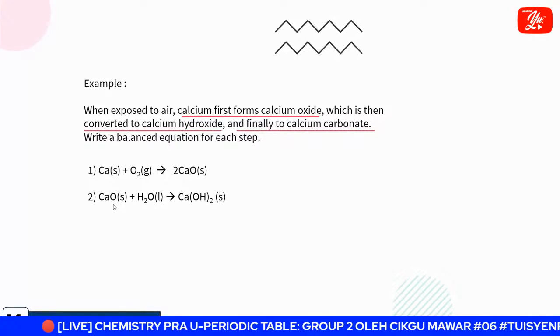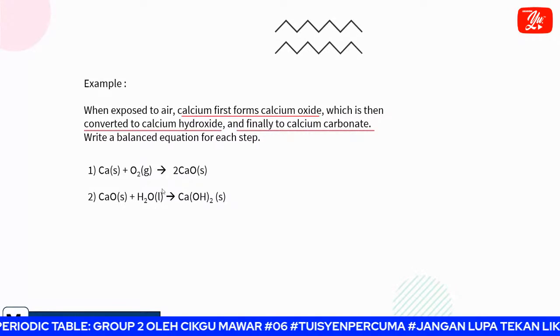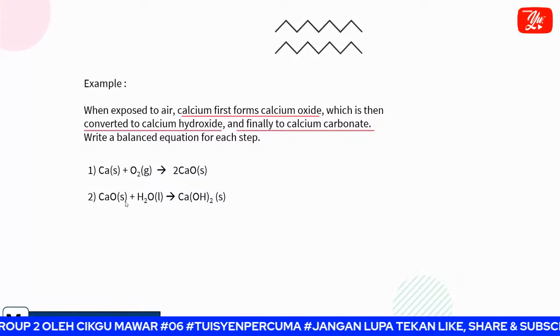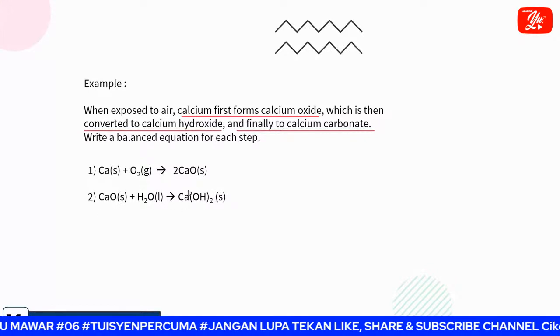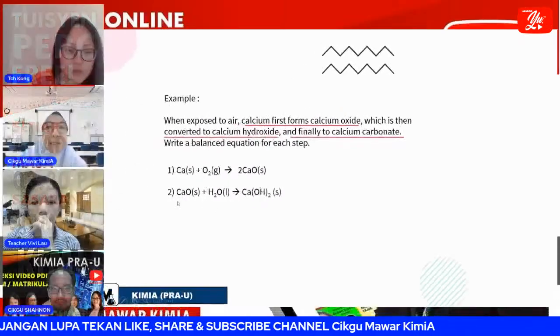So we must start with 1 mole of calcium oxide, the new reaction. To write the new equation, we must take 1 mole of calcium oxide. We react it with water, then we form calcium hydroxide, and then we balance the new equation.